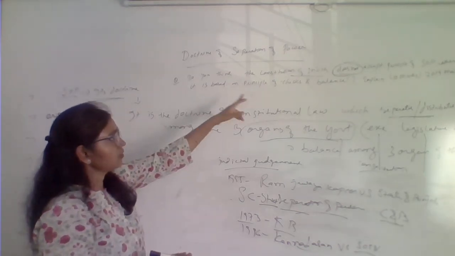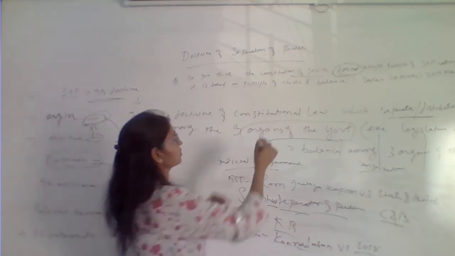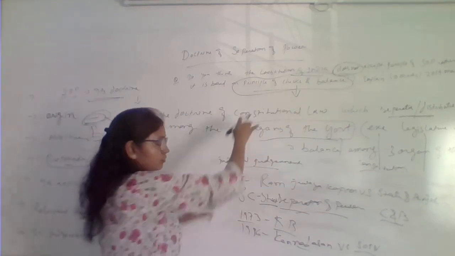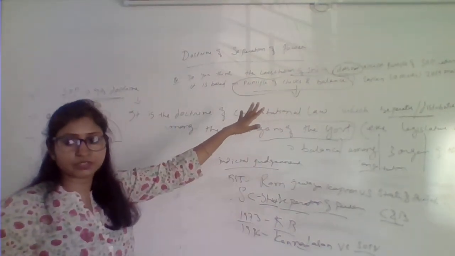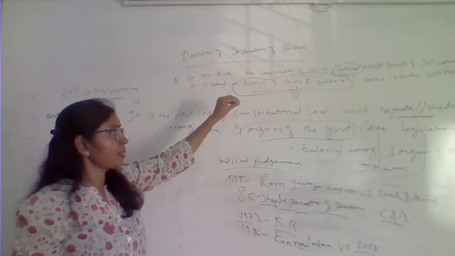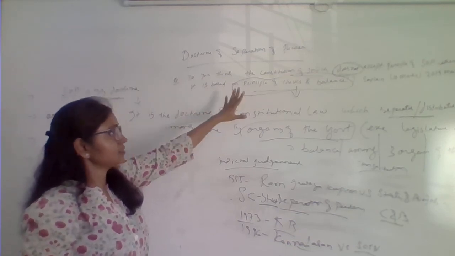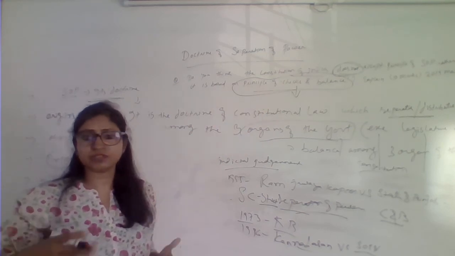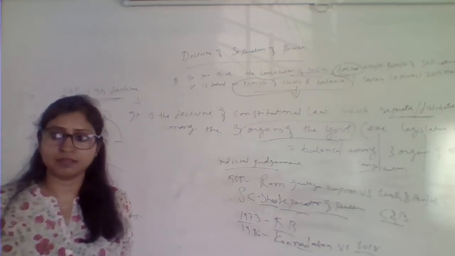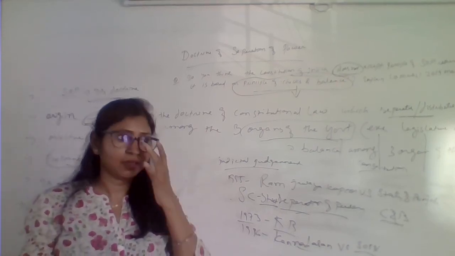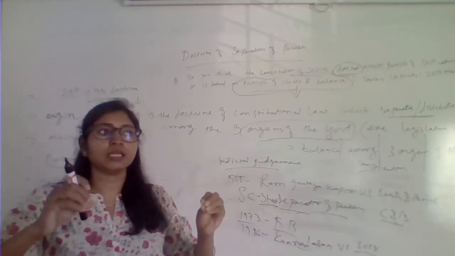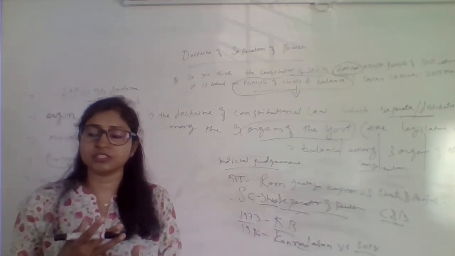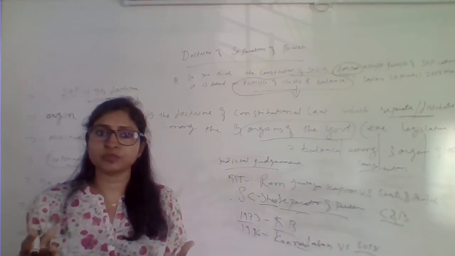And then of course it is based on principles of checks and balance. So of course this is the main point. The conclusion has to be here that it is based on a system of checks and balance. So the ultimate essence of separation of power is checks and balance only. Separation of power in itself is impractical. It would be absolutely impractical if each organ worked in a completely independent fashion, like an island, with no coordination with each other.